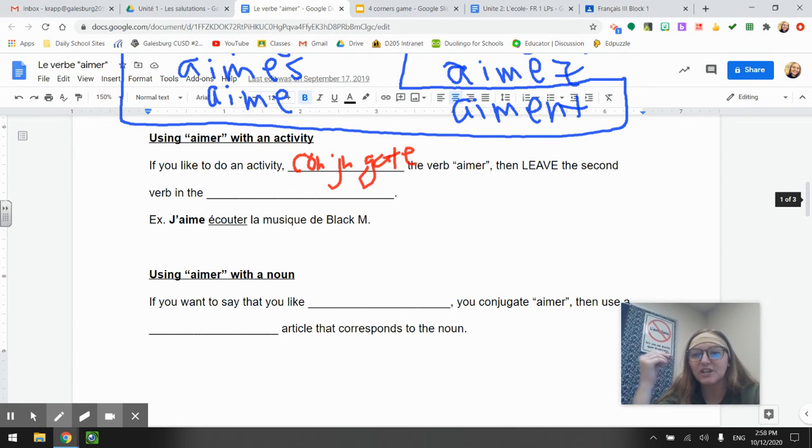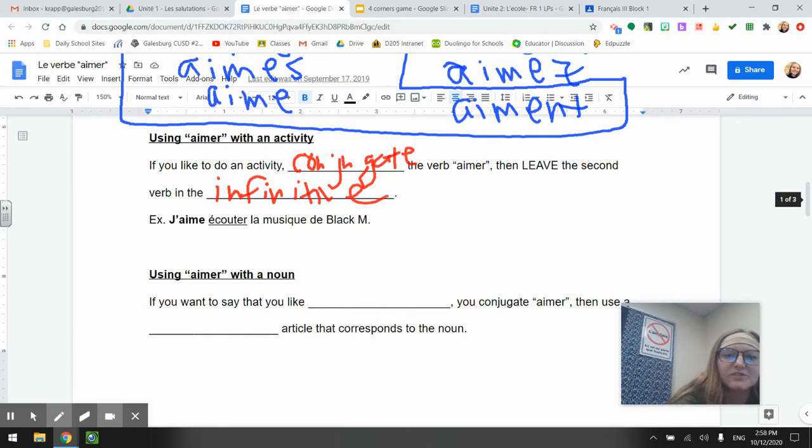So we have to conjugate it for the subject. Like je, j'aime, you have to conjugate that. You can't leave it aimer. It's not je aimer, it's j'aime. And then leave the second verb in the infinitive, okay? So we only need to conjugate the first verb.